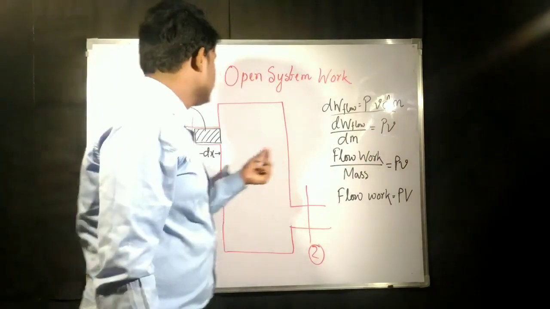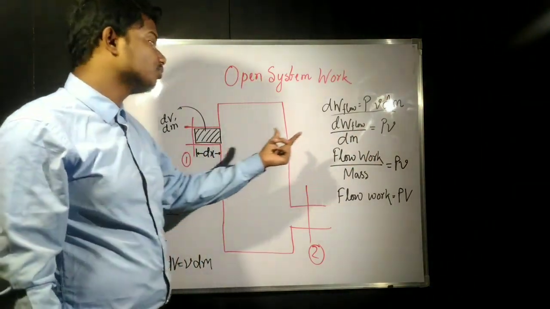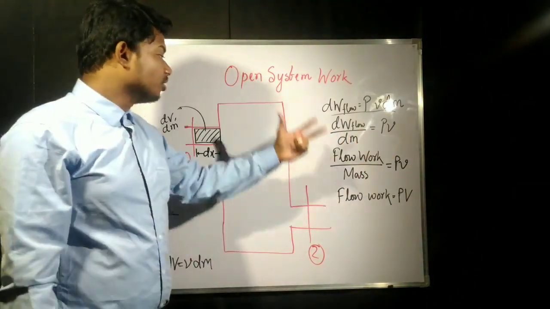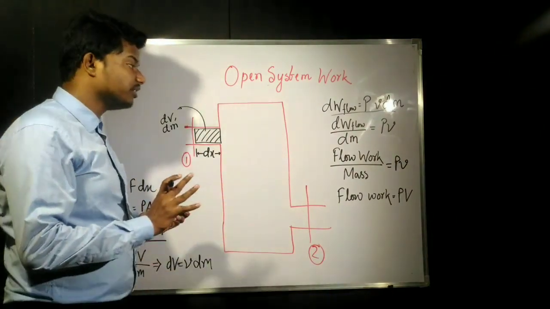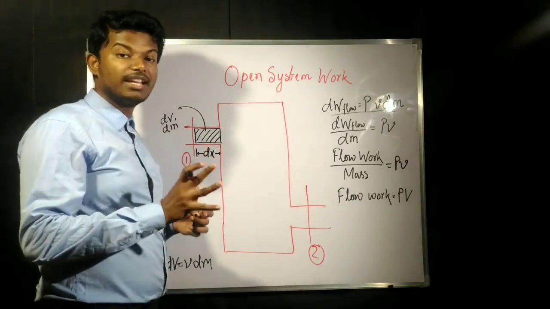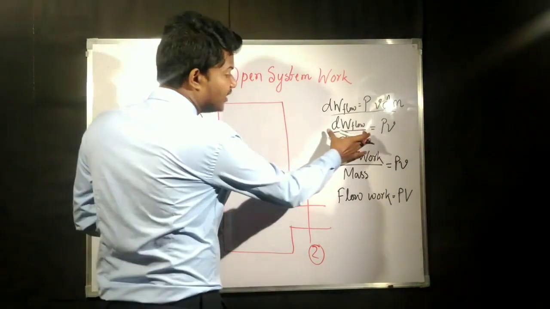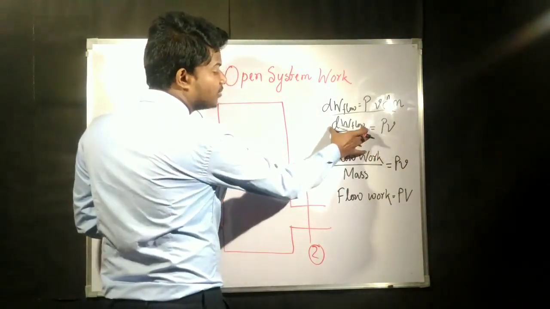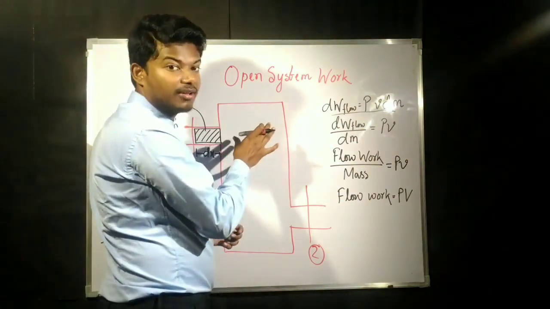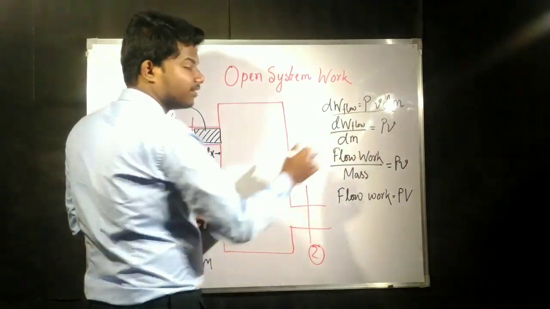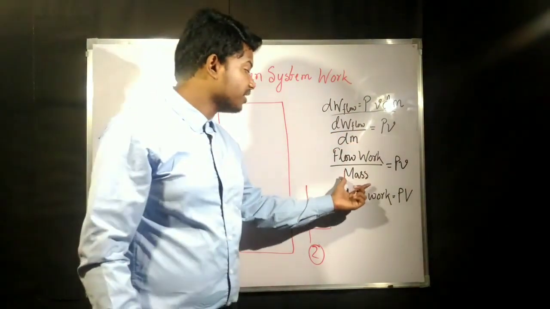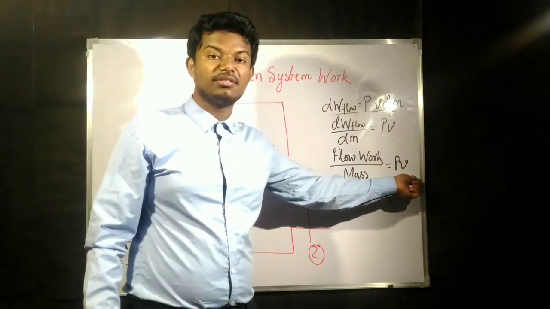Okay, so this is for a small element. Now, if we consider the complete system, what could be the small work, or if we need to find out the small flow work in general terms, we can say that flow work, that means dW flow, is for a small element. Now to generalize this, flow work divided by mass will give us p into specific volume.